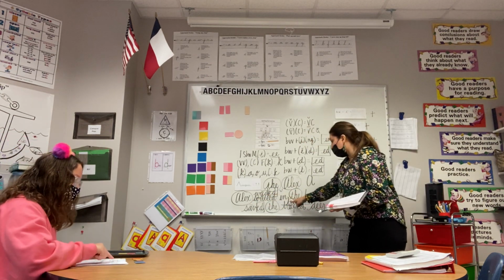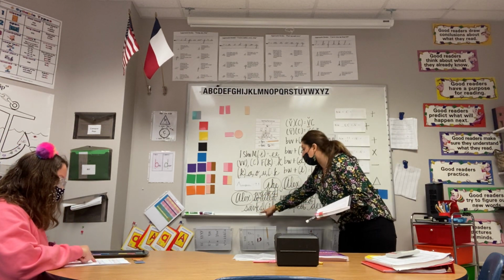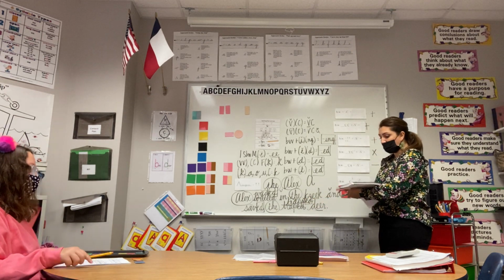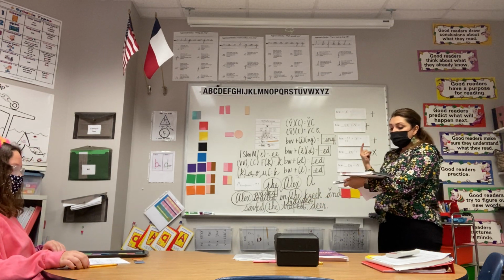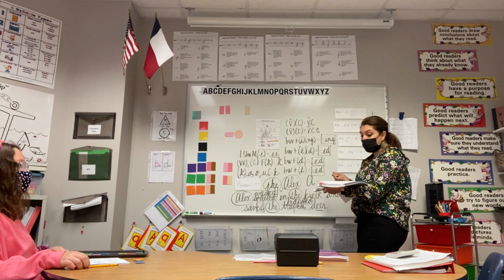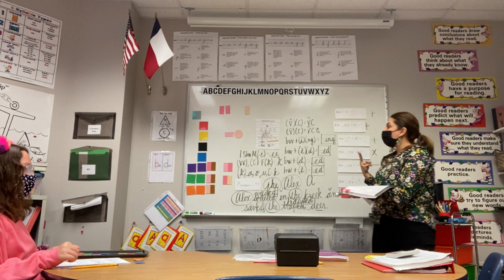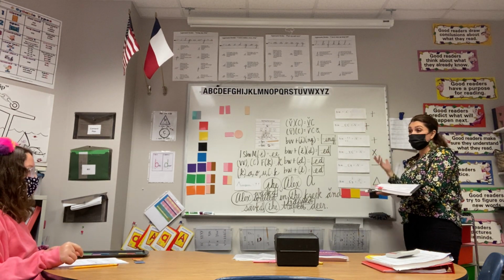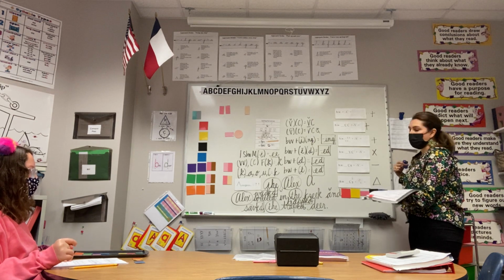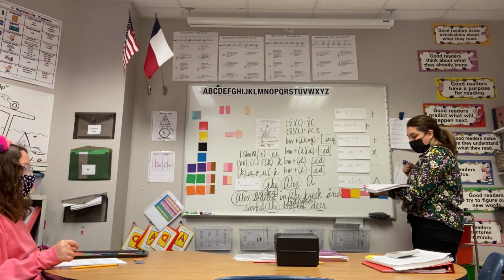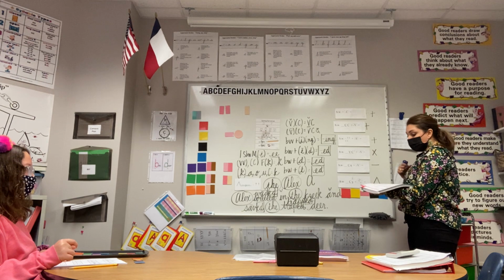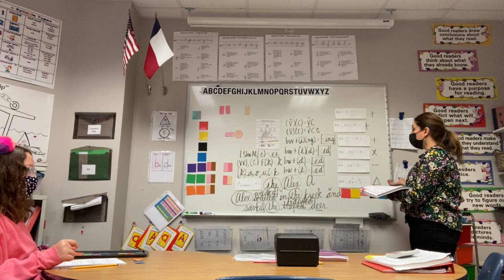Let's read our sentence. Alex waded in the creek and saved the trapped deer. Very good. So we spelled derivatives today using two rules. What rules did we spell our derivatives with? Dropping and doubling. Yes, we used our dropping rule and our doubling rule.